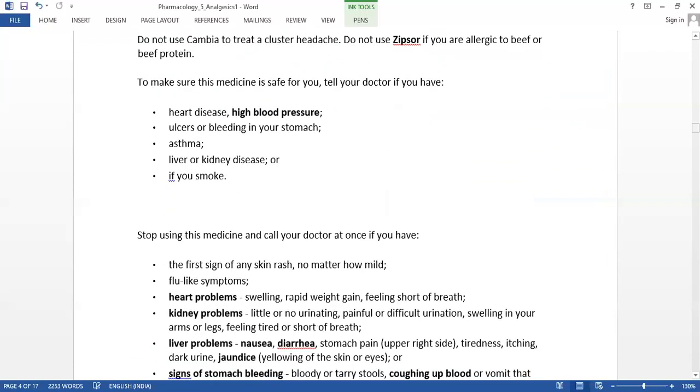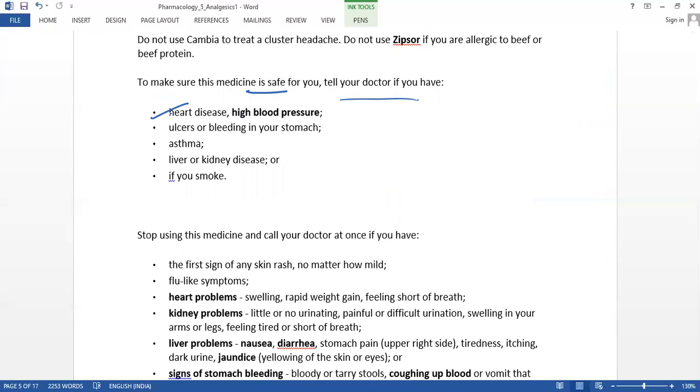And to make sure this medicine is safe, we have to tell the doctor before taking the medicine whether we have any heart disease.